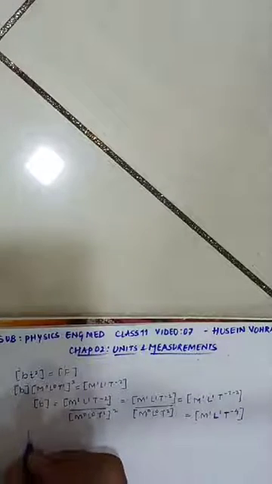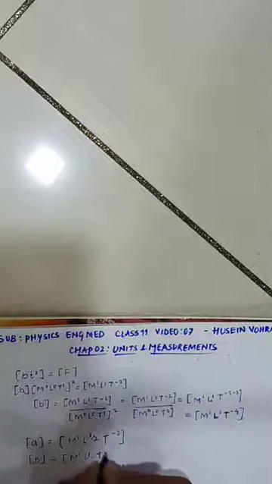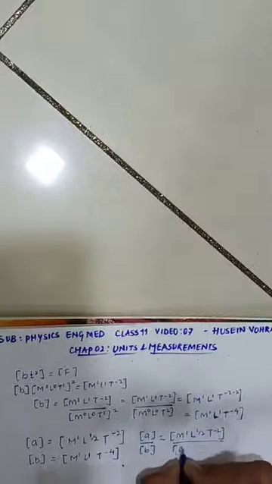Okay, now I got A and B. I have A equal to M^1 L^(1/2) T^-2, and B I have as M^1 L^1 T^-4. So I can get the ratio of A by B. For the ratio of A by B I have to divide these two quantities: M^1 L^(1/2) T^-2 over M^1 L^1 T^-4. So my final answer is M: 1 minus 1 is 0.